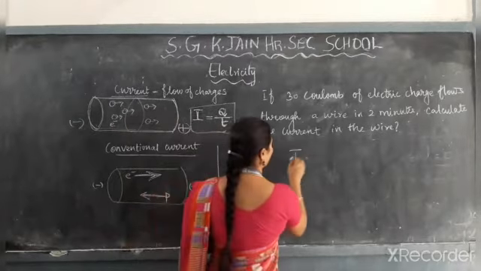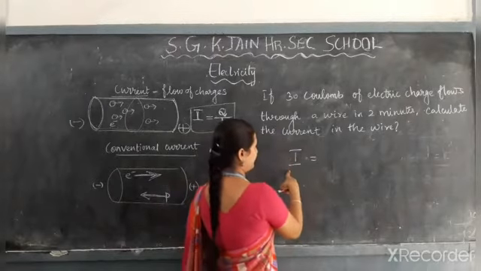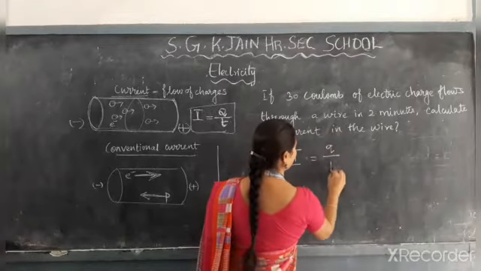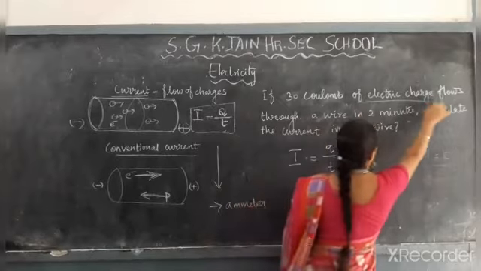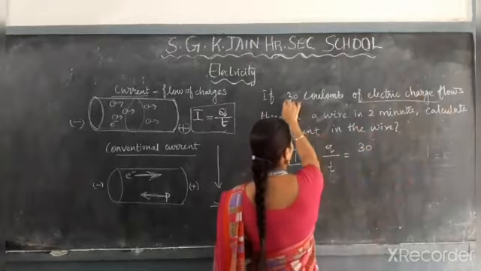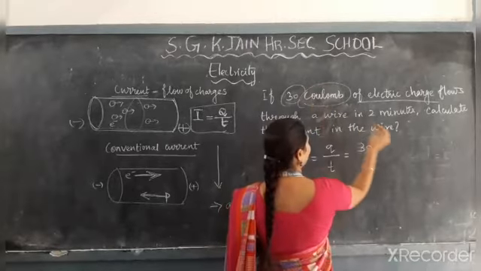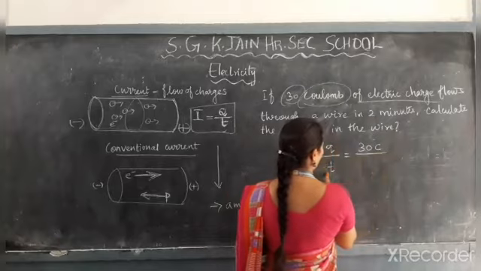So we have to calculate I, the electric current. I is equal to Q divided by T. Q is the electric charge, 30 coulomb. Coulomb is the unit of charge. So 30 coulomb. T you have to calculate.